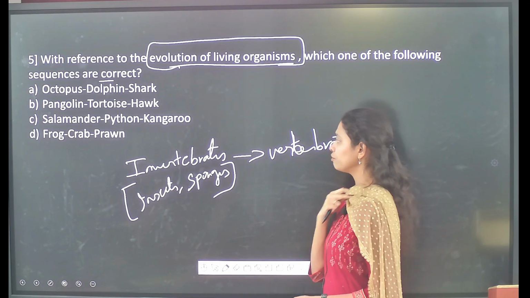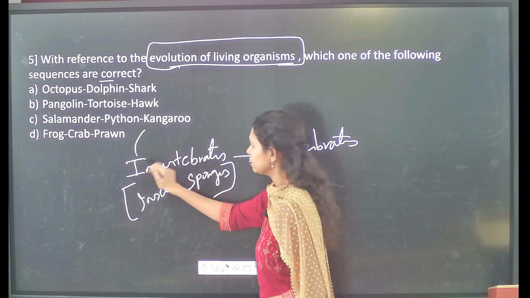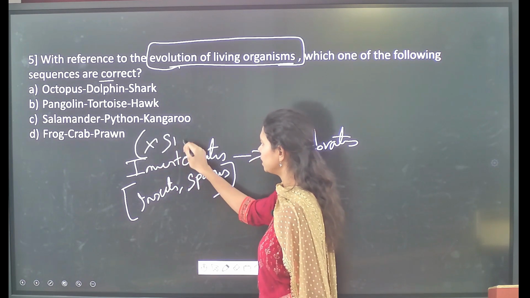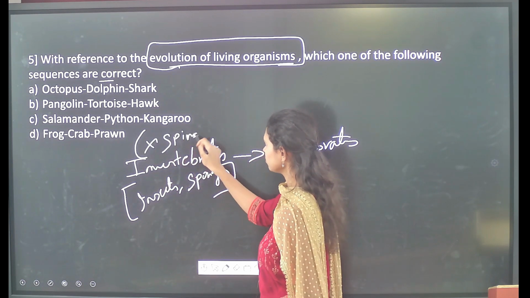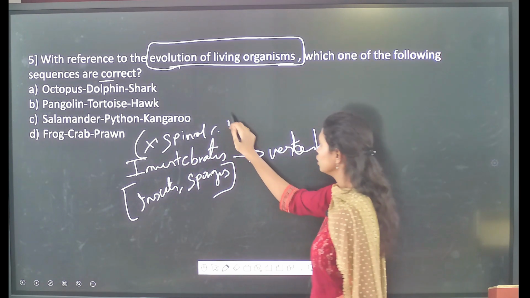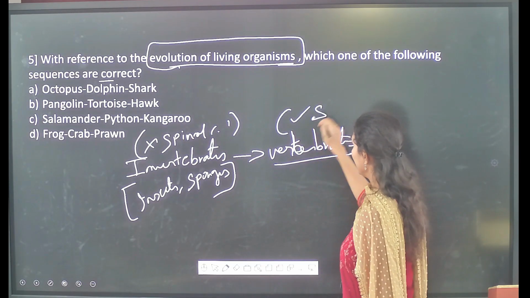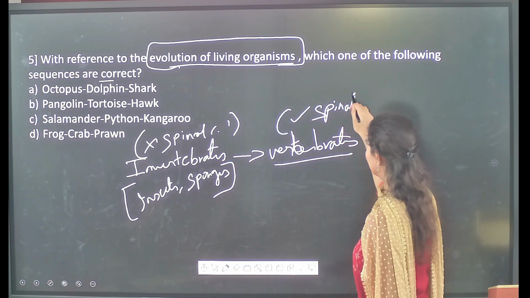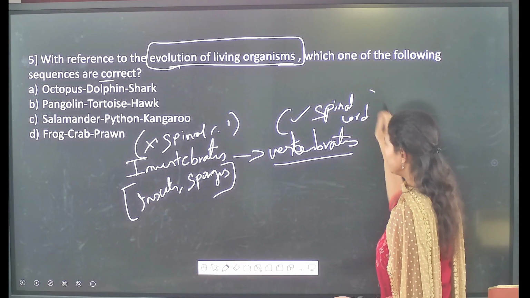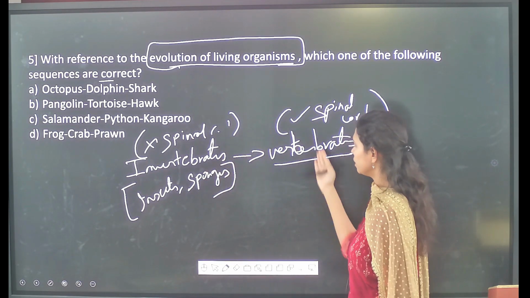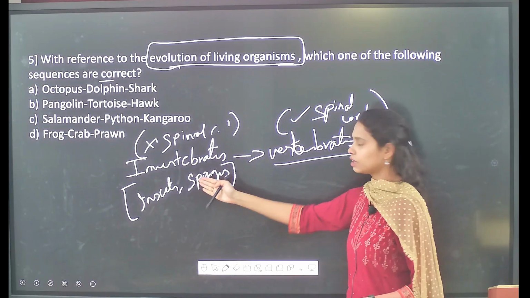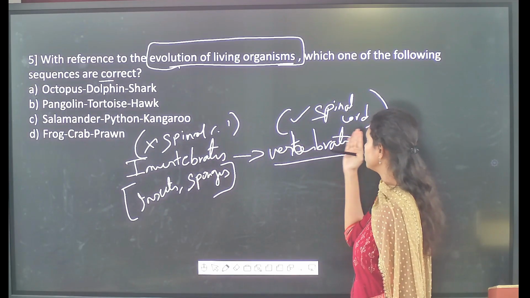What do we mean by the terms vertebrates and invertebrates? The simple difference is that invertebrates do not have a spinal cord, whereas through evolution the vertebrates evolved and they have the spinal cord. So that is the basic difference between invertebrates and vertebrates.